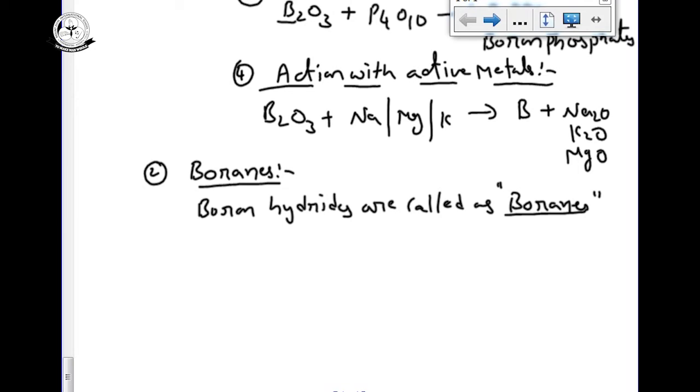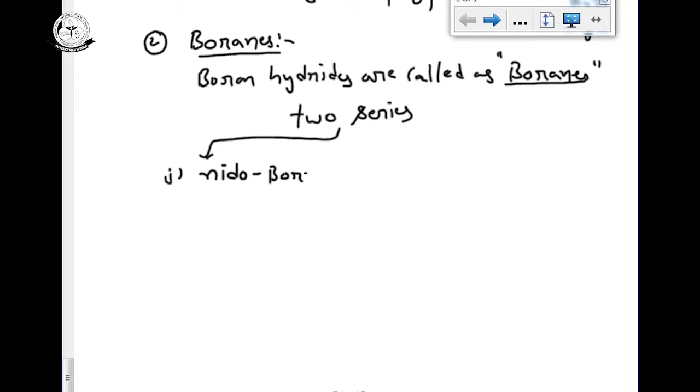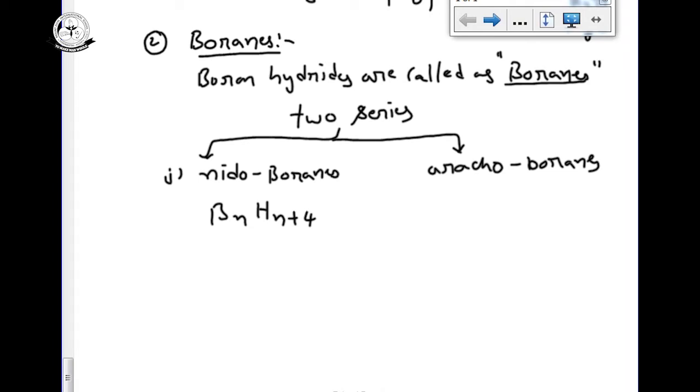Boranes have two types of formulas. We have two series of compounds: one is nidoboranes and the second is arachnoboranes. Nidoboranes have the general formula BnHn+4, and arachnoboranes have the formula BnHn+6.